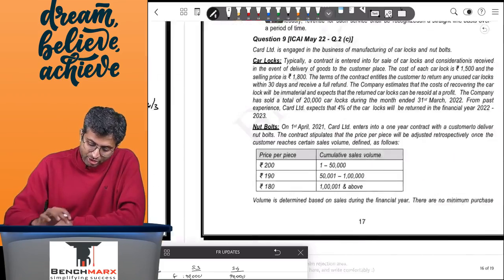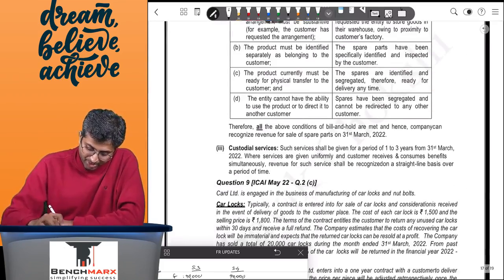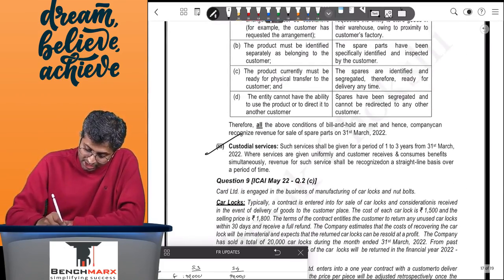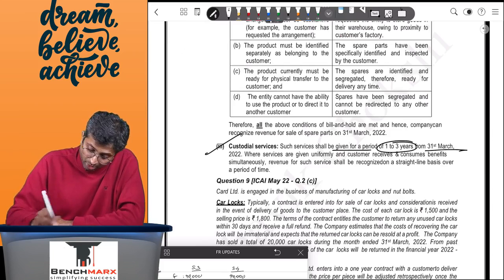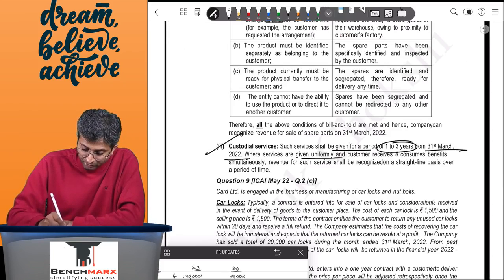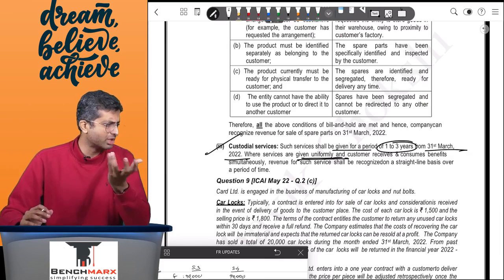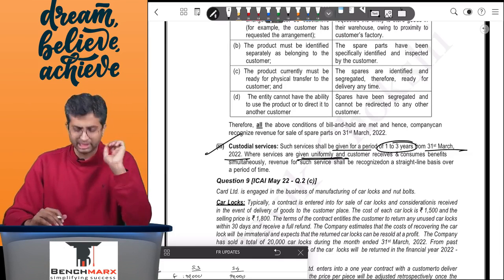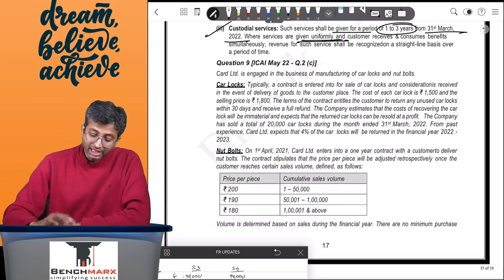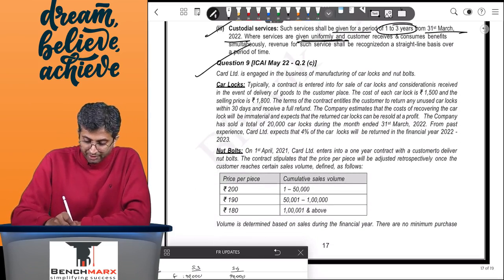So there are three obligations: sale of machinery, sale of spare parts, and custodial services. Such services will be given for 1 to 3 years from 31st March 22, and the revenue should be recognized for them depending on the allocation, depending on the standalone selling prices. And then we go to the last question from May 22.